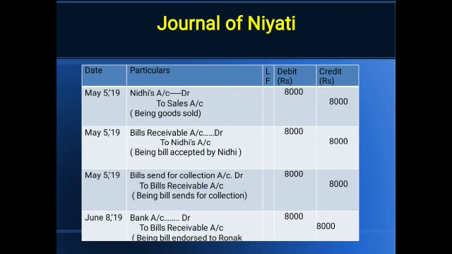So these are the four cases. Actually, these are the four cases. The right lies with Niyati, the drawer, to pass the entry. In the books of Nidhi, in all the four cases, there is no change in entry. In all the cases, the entries are the same. Only the changes are in the books of the drawer.